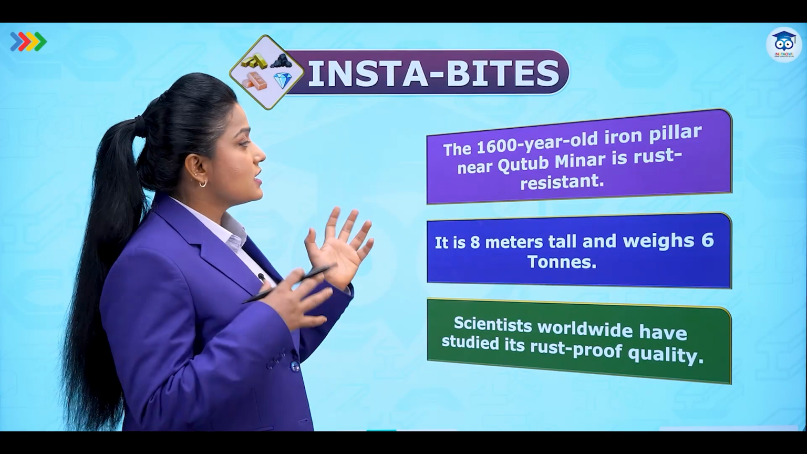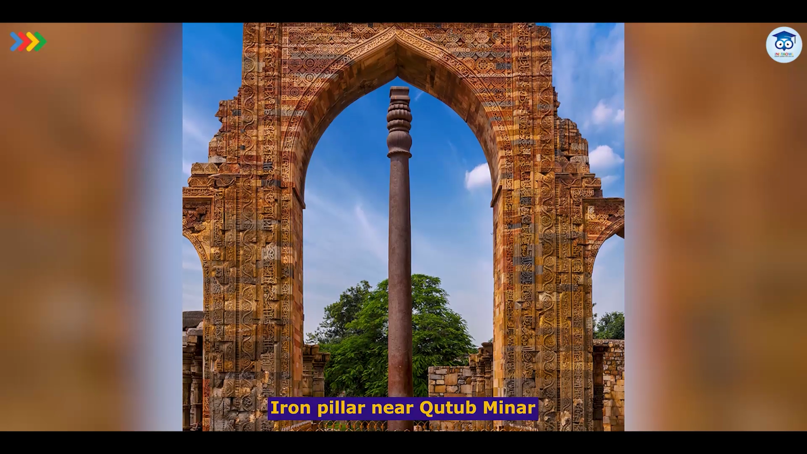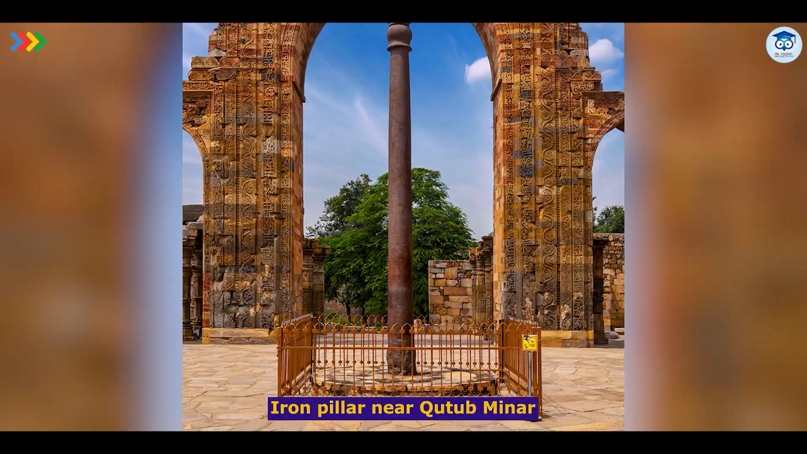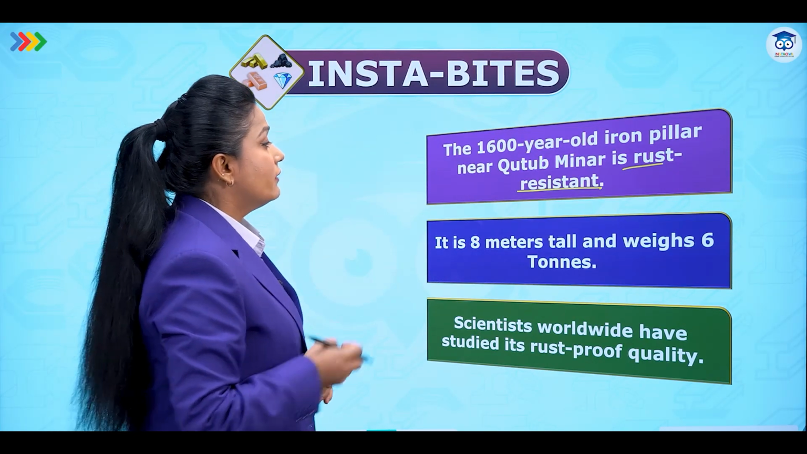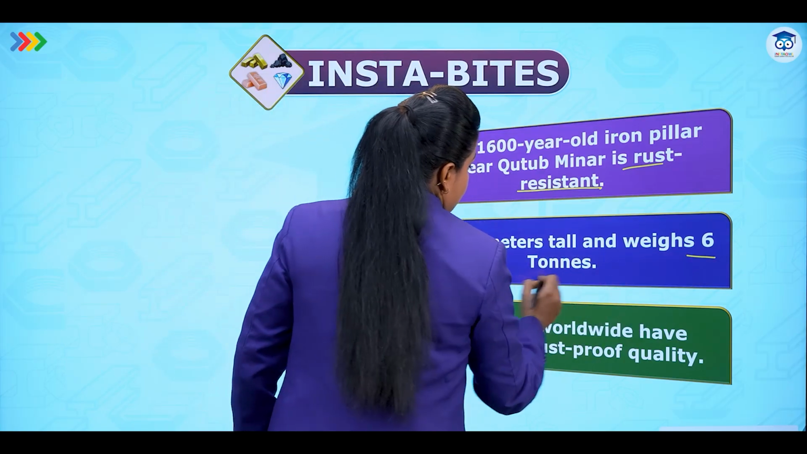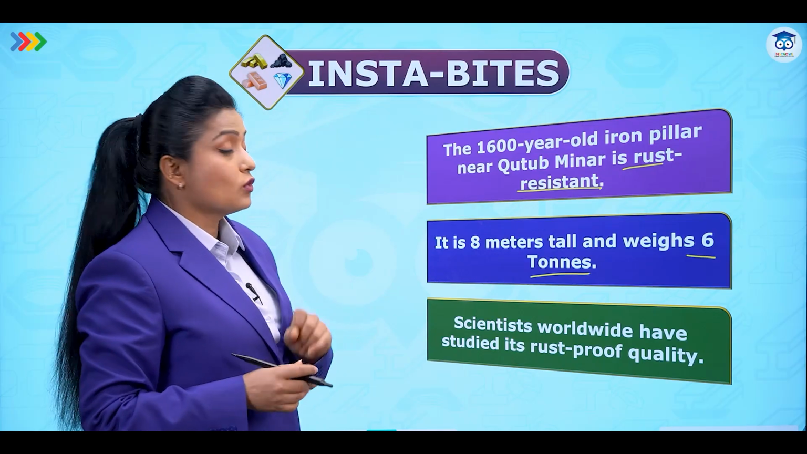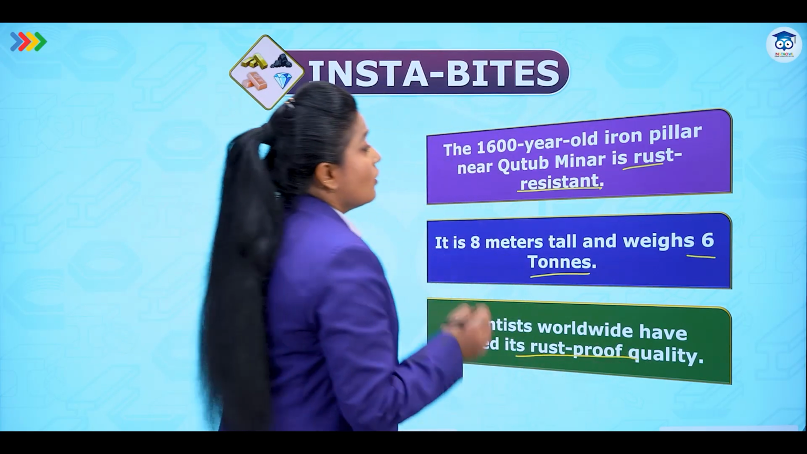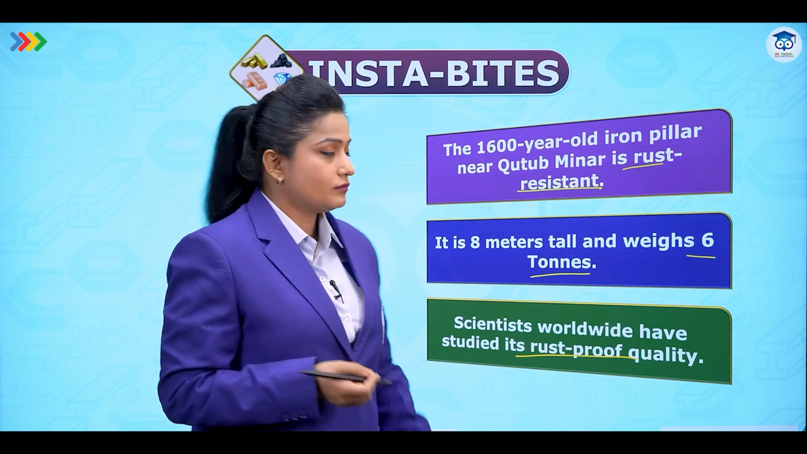Now let's try to understand some more extra information. The 1600-year-old iron pillar near Qutub Minar is rust resistant. That means it does not get rust. Why so? It is 8 meters tall and weighs about 6 tons. Scientists worldwide have studied its rust-proof quality. So think about what could be the reason that it is rust-proof. Well, the reason must be about the composition, the alloying.